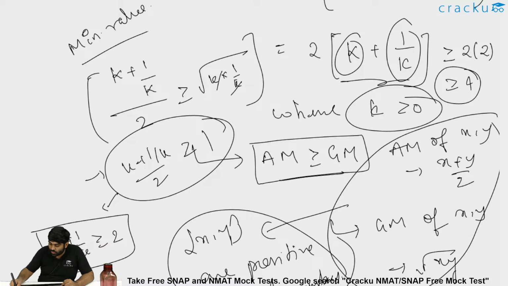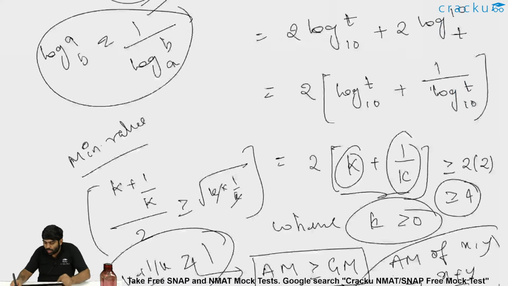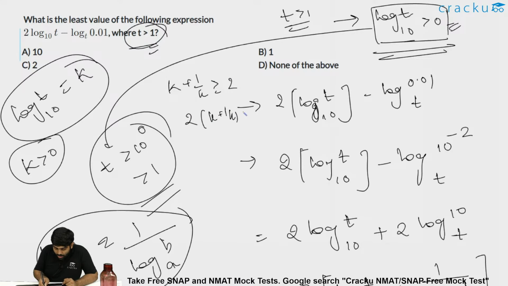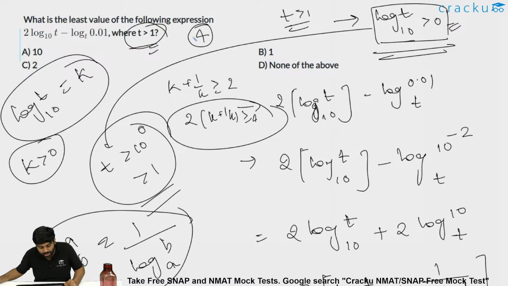But the expression which they gave is 2 into (k + 1/k). So if k + 1/k is greater than or equal to 2, then 2 times (k + 1/k) is greater than or equal to 4. That's it. So the least value is 4. But the options are 10, 1, 2, none of these.